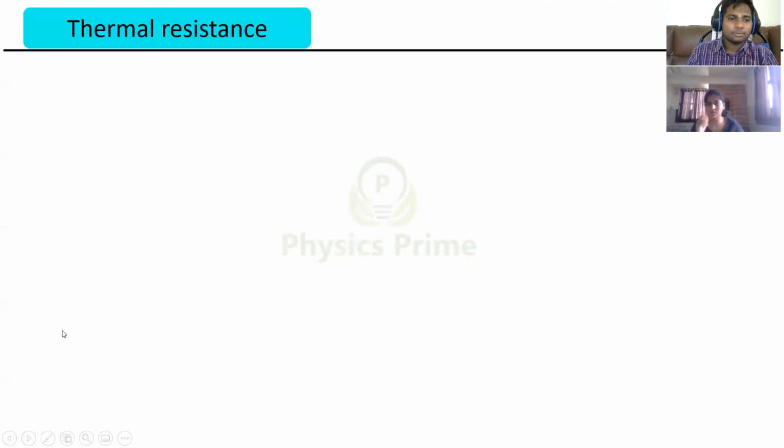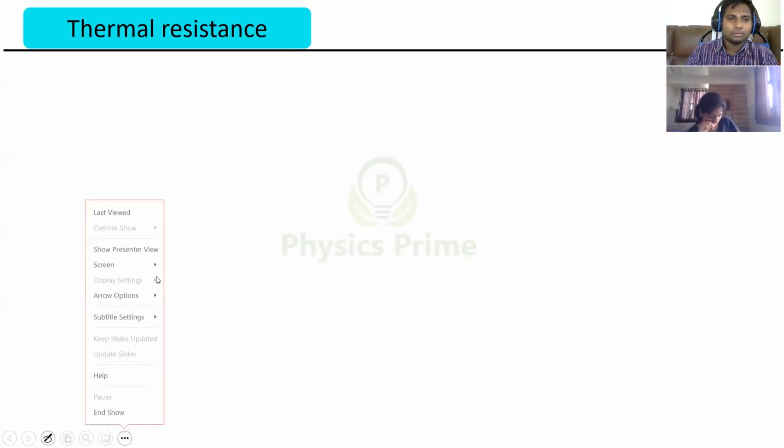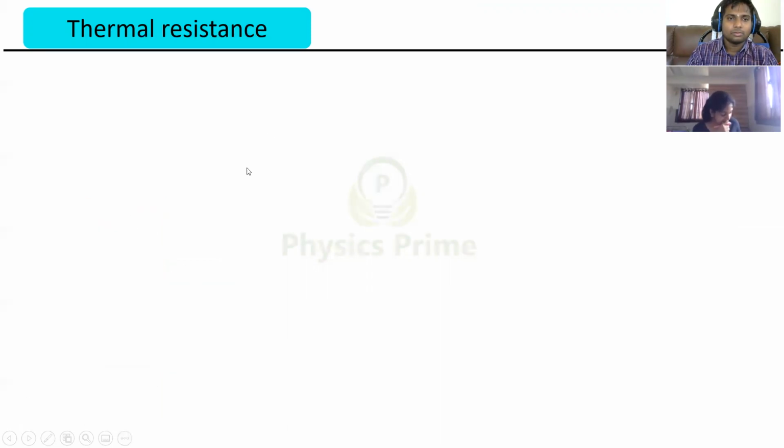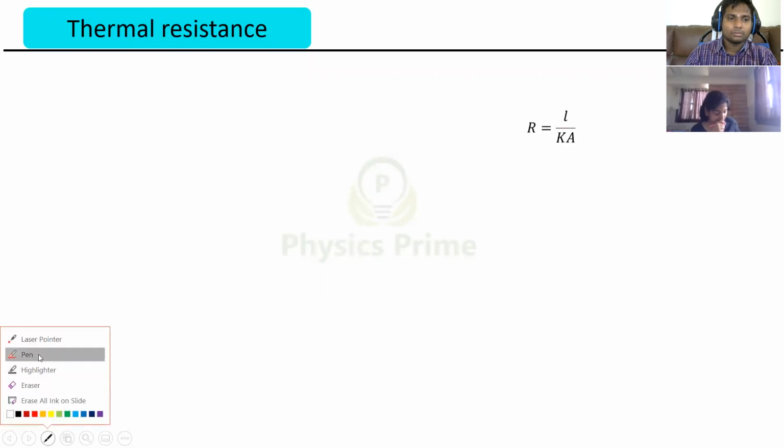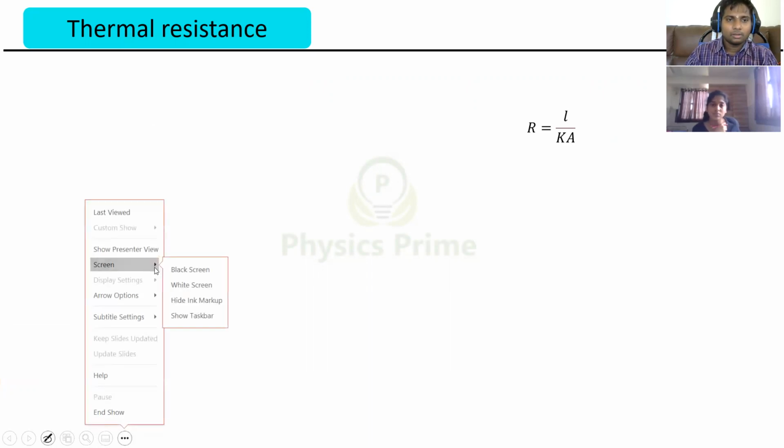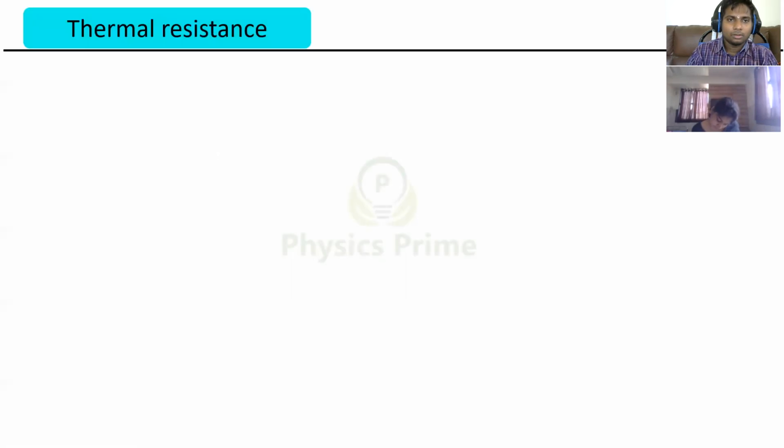So now coming to resistance. Now check here.